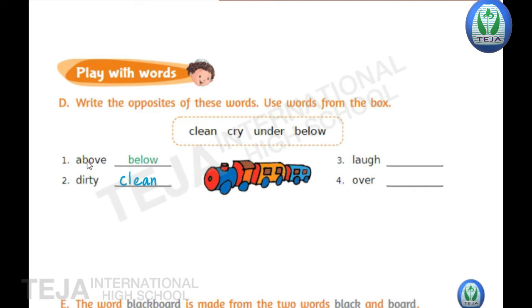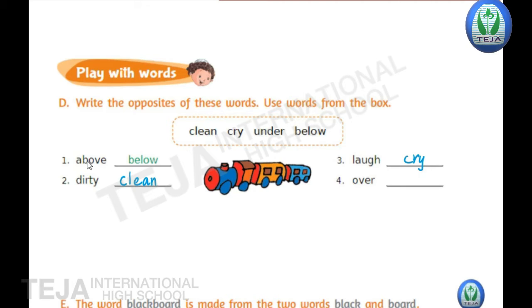Now next third one, children. Laugh. The opposite of laugh is, check in the box. What is it? It's cry. Opposite of laugh is cry. Laugh, cry. C-R-Y, cry.